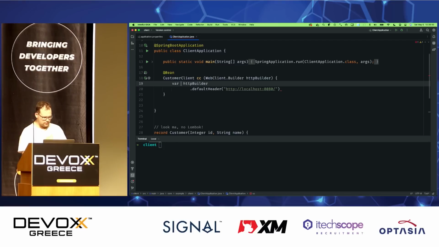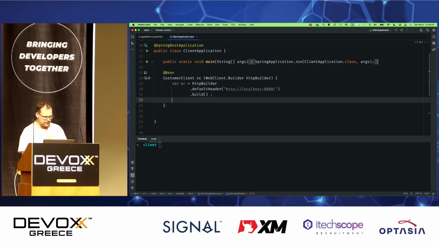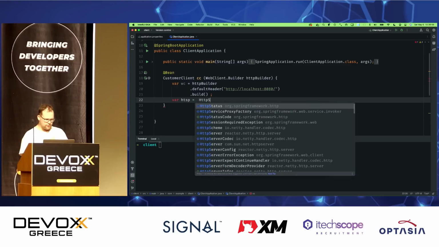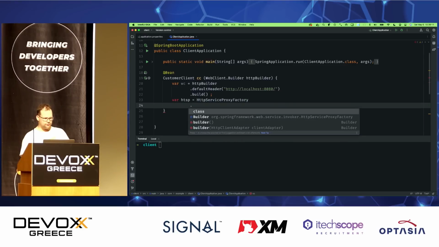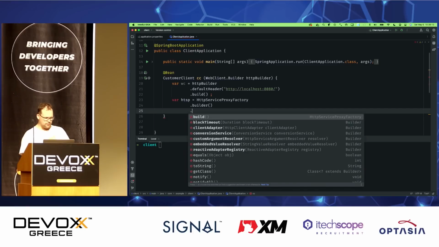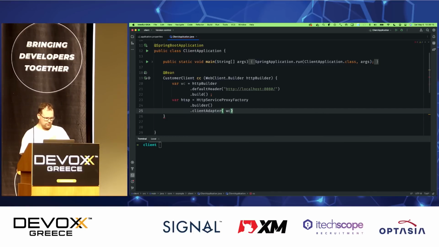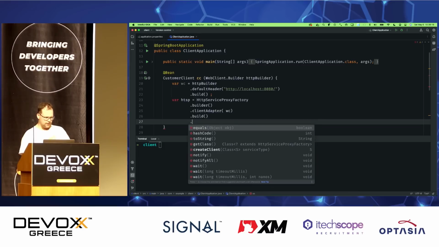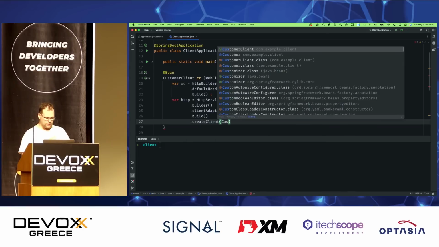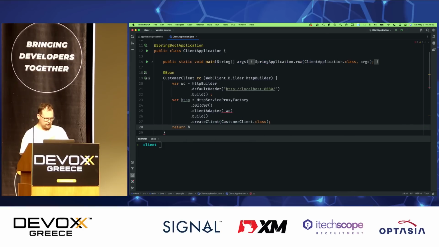So there's my web client dot build, right? And then I need to, you know, HTTP service proxy equals HTTP service proxy factory. And most of the time, you don't have to redo all this for each one, but I'm going to do it, obviously, because I only have one instance, right? And then you create the client, passing in the interface, like that, and I can just return.